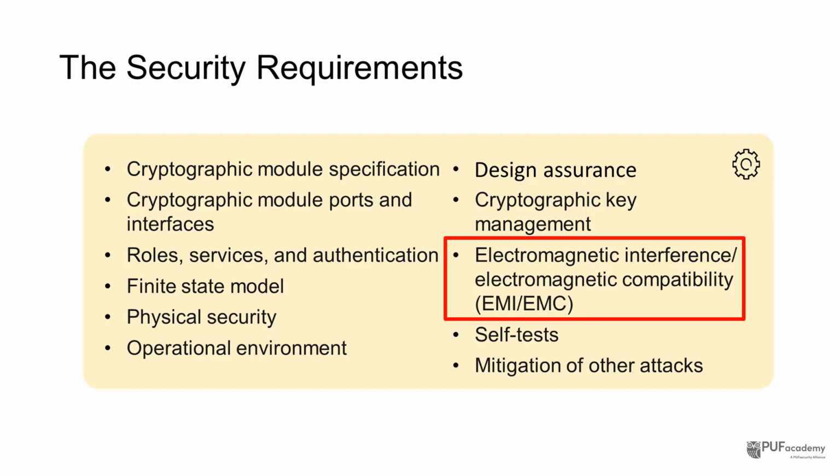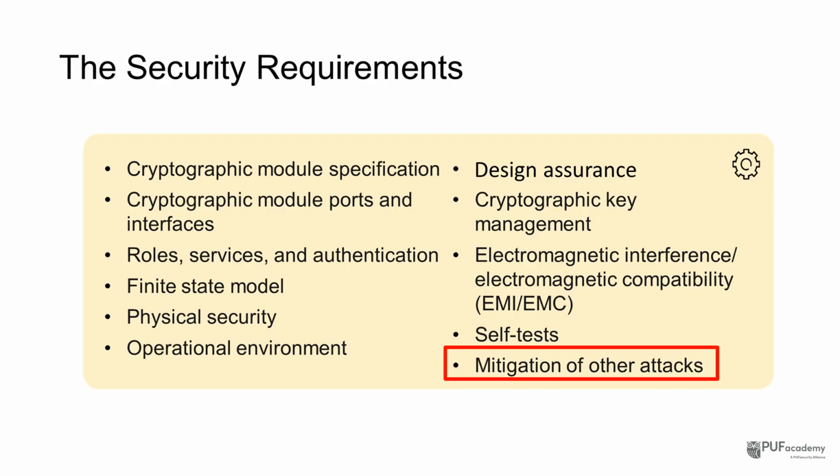You also need to show compliance with EMI/EMC requirements. That means the module shouldn't emit signals that leak sensitive information, and it must be resistant to outside electromagnetic interference. For self-tests, the module has to check itself both at startup and during operation. Common examples include algorithm known answer tests, key pair consistency tests, continuous RNG tests, and firmware integrity checks. If any of these fail, the module has to shut down securely.